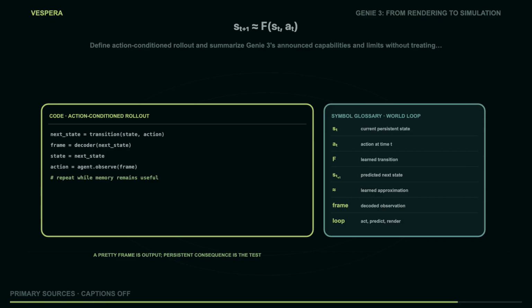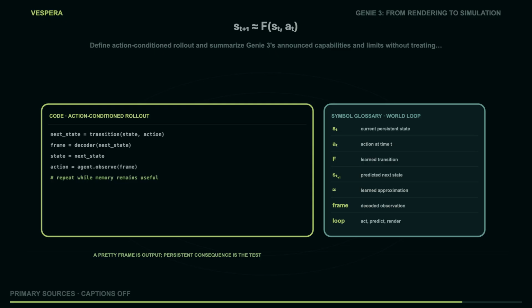The world loop code is intentionally almost boring. Transition receives state and action, then returns next state. The decoder turns next state into a frame the agent can observe. The assignment of next state back into state is where persistence enters the loop. If that assignment carries useful memory, a later action can depend on an earlier consequence. If it carries only a pretty frame with no durable structure, the interface may still generate video while failing the stronger simulation test.